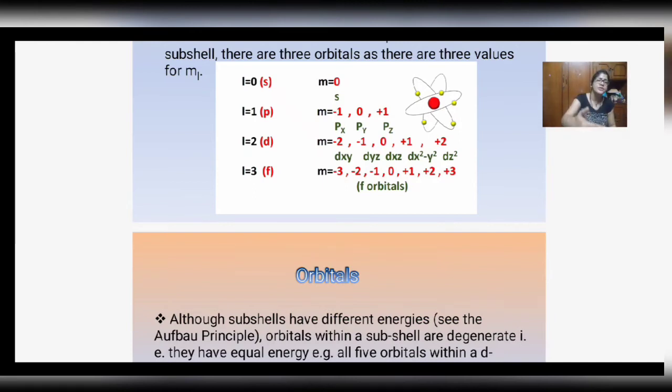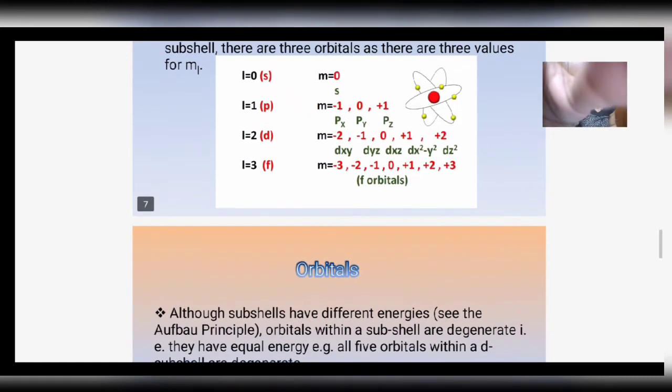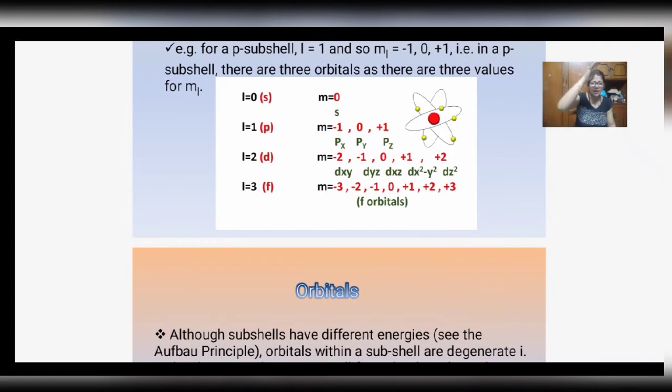As of now, whatever quantum numbers we have discussed, let us summarize. l is the azimuthal quantum number. When l equals 0, the magnetic quantum number m is also 0. That is the s orbital. When l equals 1, the magnetic quantum number will be minus 1, 0 and plus 1.